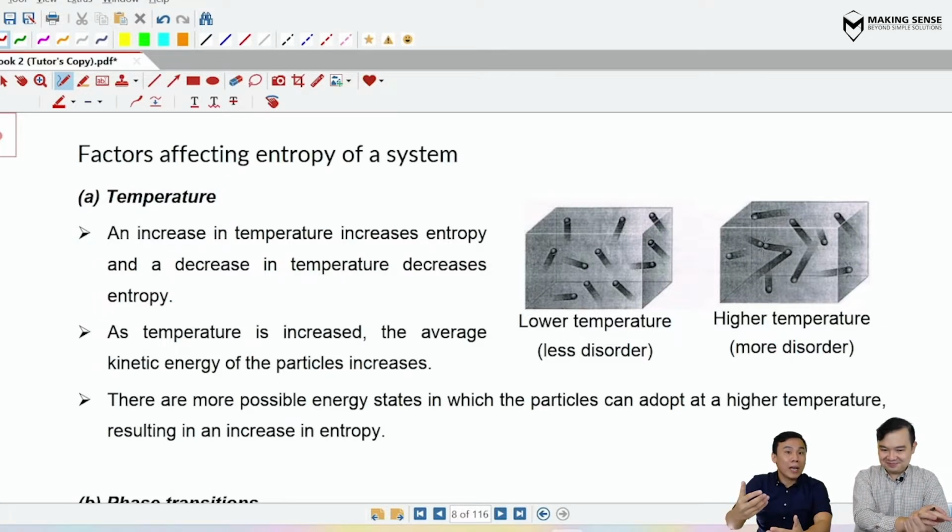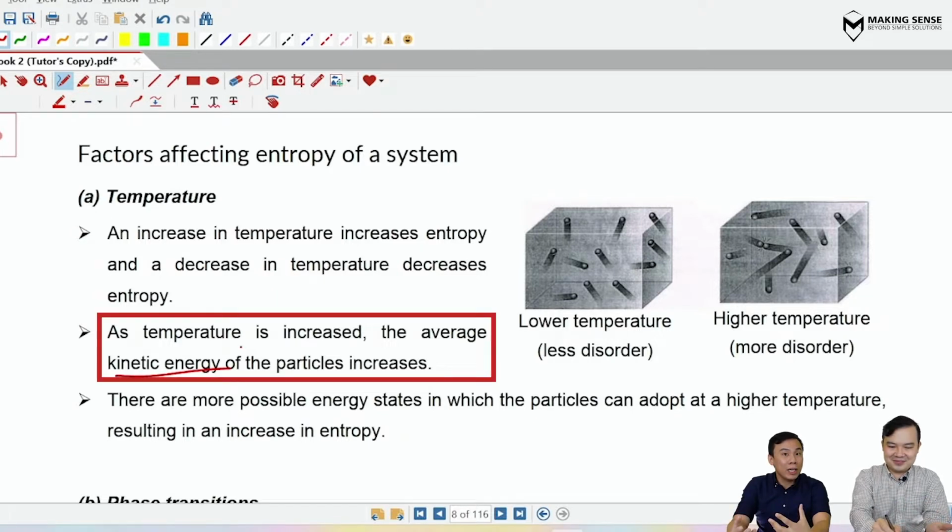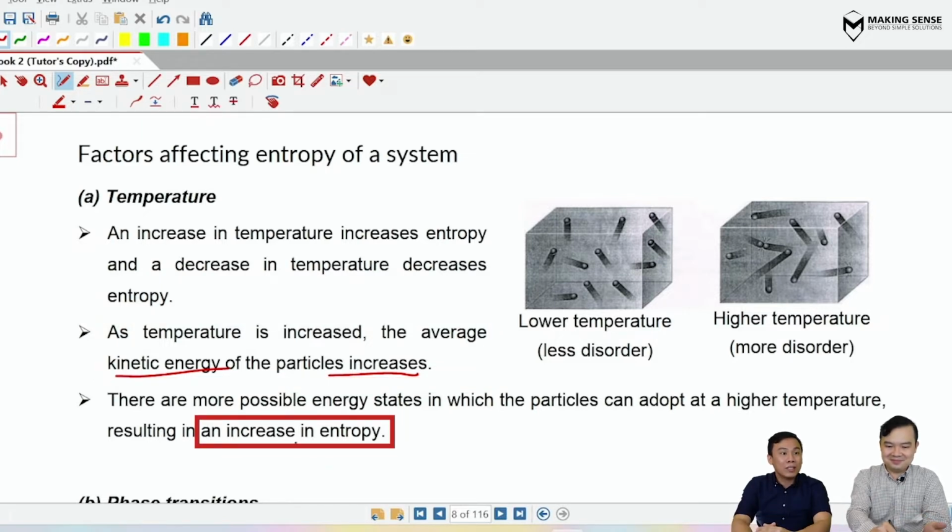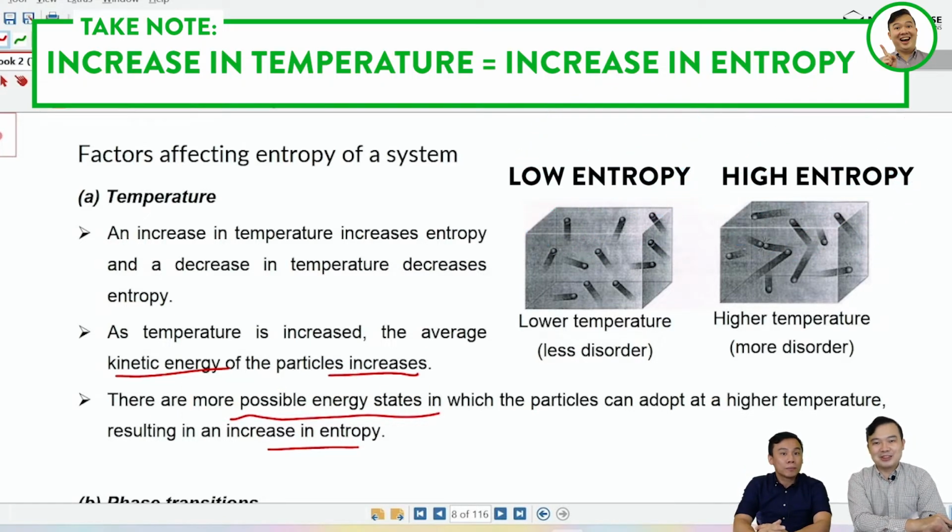I mean, when temperature is higher, the particles possess more kinetic energy. They're going to be moving more randomly and rapidly in all directions, right? That's right. So the entropy, therefore, will be higher, and we would say that there are more possible energy states to distribute the particles. So therefore, entropy change is positive. That will be the first factor.